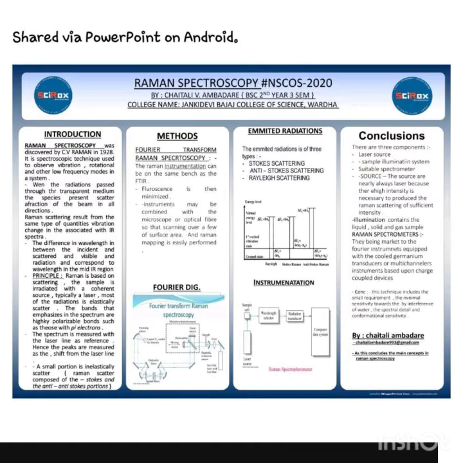Now next is the emitted radiations. As we consider the word emitted radiation, what kind of emitted radiation? The emitted radiations are of three types: Stokes scattering, anti-Stokes scattering, and Rayleigh scattering. Let's talk about the first, the XY axis. In the x-axis there is an energy level, and then in the y-axis there is a ground state where the Rayleigh, Stokes Raman, and anti-Stokes Raman are being performed.